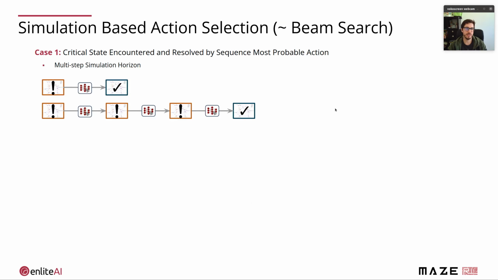So how does this look like? We encounter a critical state, and then we take the most probable action. Maybe this already resolves the critical state. At some stages or situations, it might also be required to take multiple actions to really get out of this critical situation, but it can still be the sequence of most probable actions.